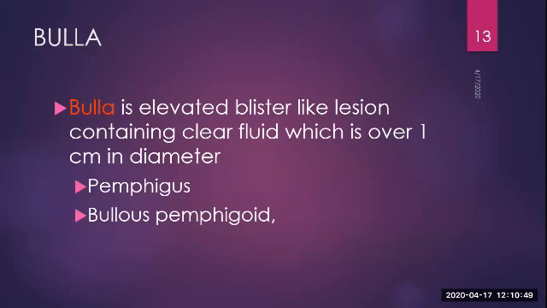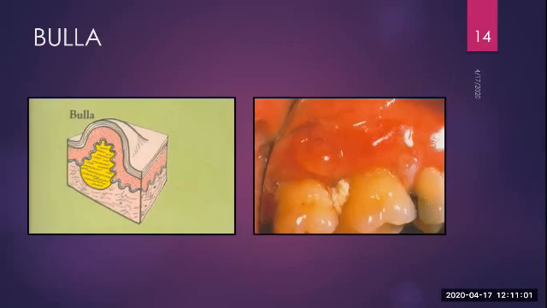These terminologies are new for you to understand, which is difficult to correlate now. Once we learn the disease in detail, all the terminology like the new diseases pemphigoid and pemphigus will become known. Right now, just remember there are some diseases which will show vesicles, some will show bulla. Can you see this big fluid-filled lesion over the mucosa? This is how bulla will appear. The size is more than 1 centimeter.